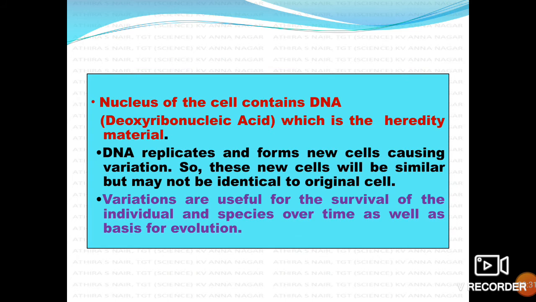Nucleus of the cell contains DNA, that is deoxyribonucleic acid, which is the hereditary material. In some viruses, as you know, RNA or ribonucleic acid is the genetic material. The DNA replicates and forms new cells causing variation. So these new cells will be similar but may not be identical to the original cell. Variations are useful for the survival of the individual and species over time as well as the basis for evolution.